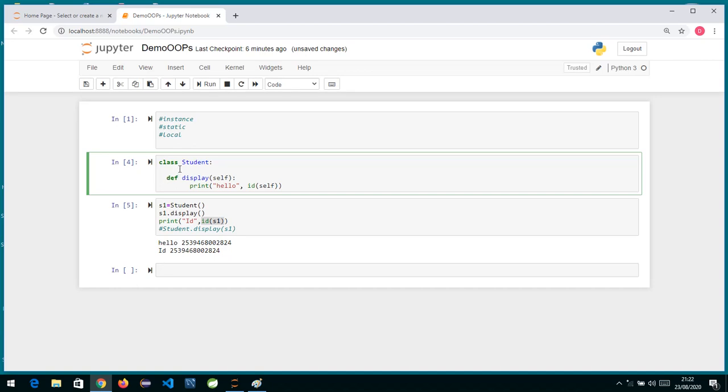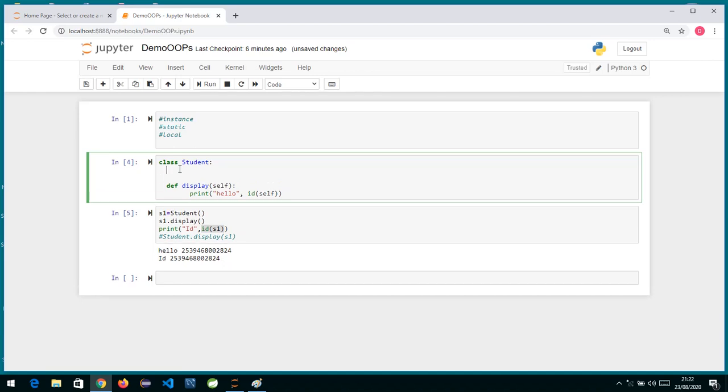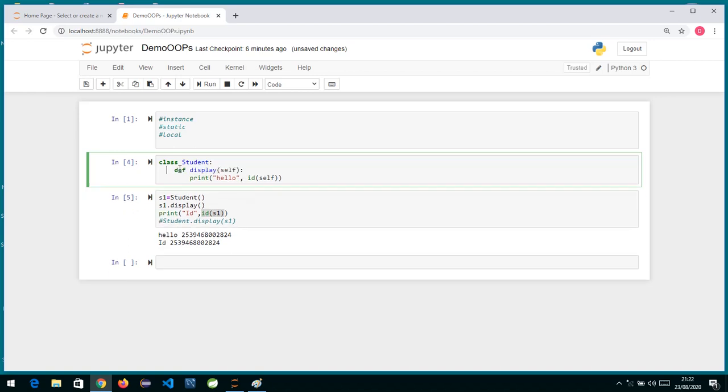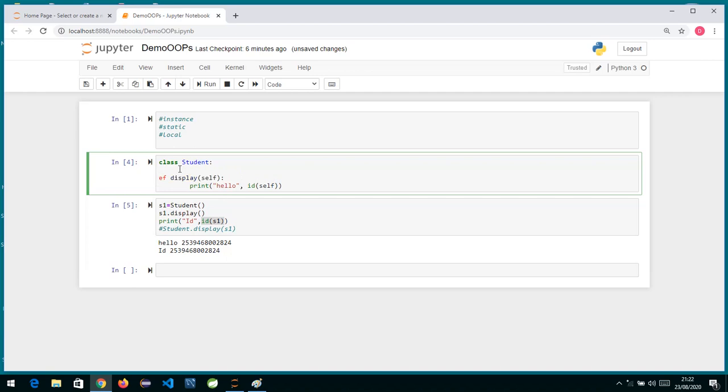Now whenever we create an object, we have learned in many different languages like Java or C++ that there is one thing called a constructor. Basically, a constructor is used to initialize the instance variables.